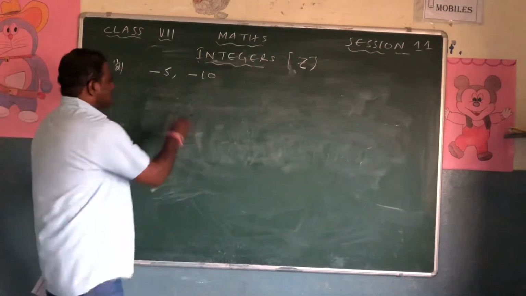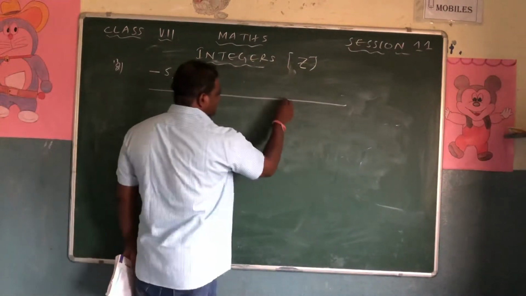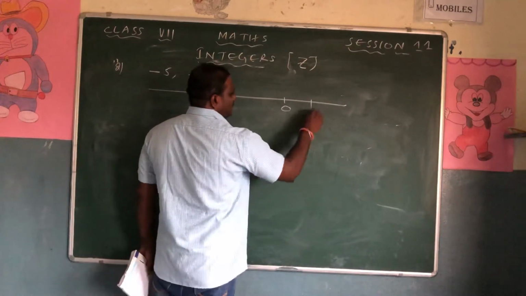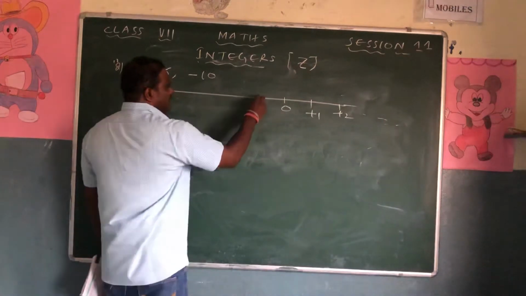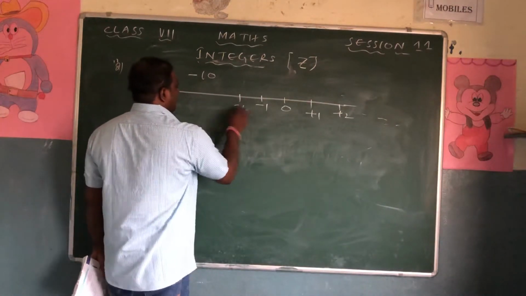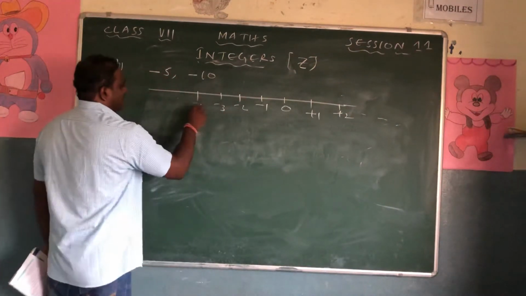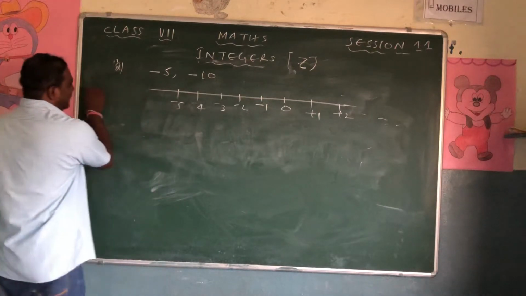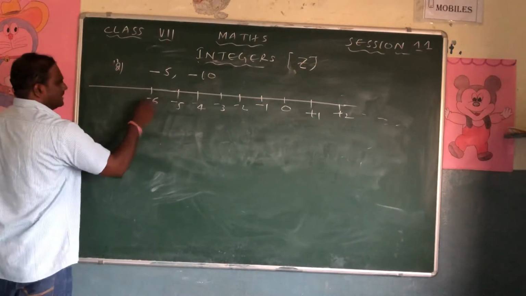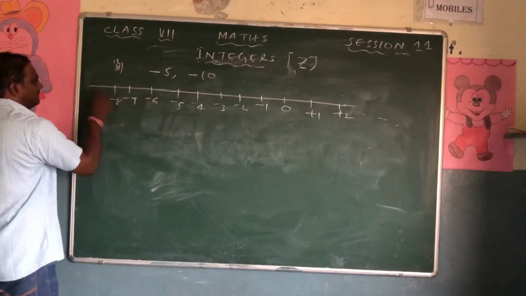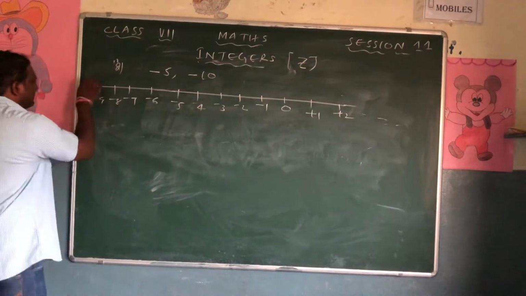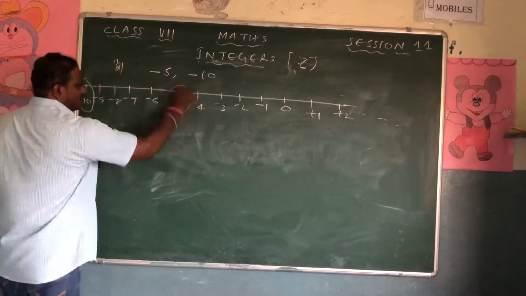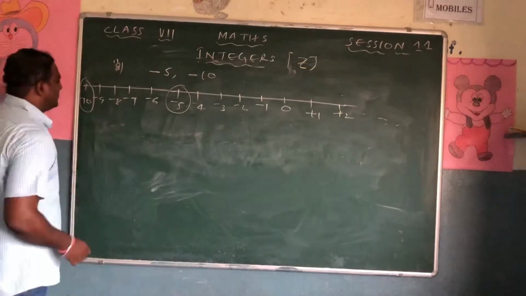To write this, it is better to write on the number line. So how to write this? Write the number and keep positive +1 and +2. Don't write more because it is given as minus. Now it is -1, then -2, -3, -4, -5. After this -6, -7, -8, -9 and -10. Now what are the numbers given? -10 and -5 are given. What are the between numbers?